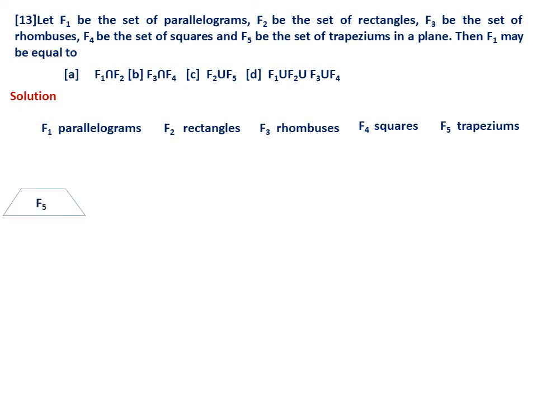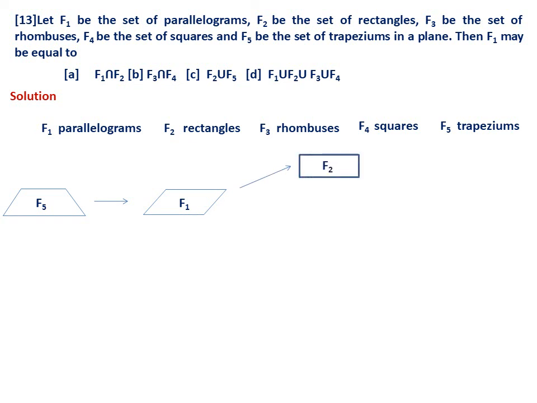Now let me draw first. F5 is trapezium. What is a trapezium? A trapezium is a quadrilateral in which one pair of opposite sides is parallel. This is the condition. If you put two conditions, F1 is a parallelogram, where both pairs are parallel. So, you can say now, if a given quadrilateral is a parallelogram, it is also a trapezium. But the other way is not true. So, that is what you have to understand.